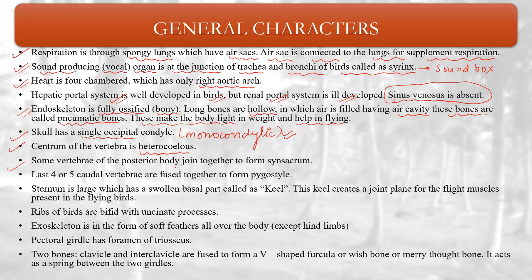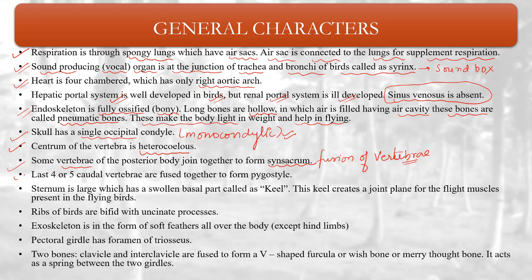Some vertebrae of the posterior body join together to form synsacrum. So some of the vertebrae of the posterior body undergo fusion. So this fusion of vertebrae basically forms synsacrum.